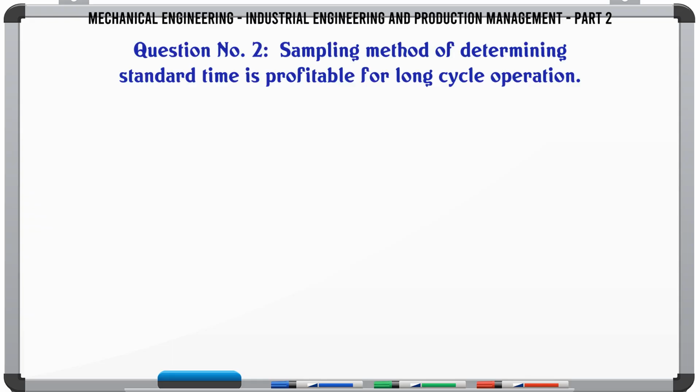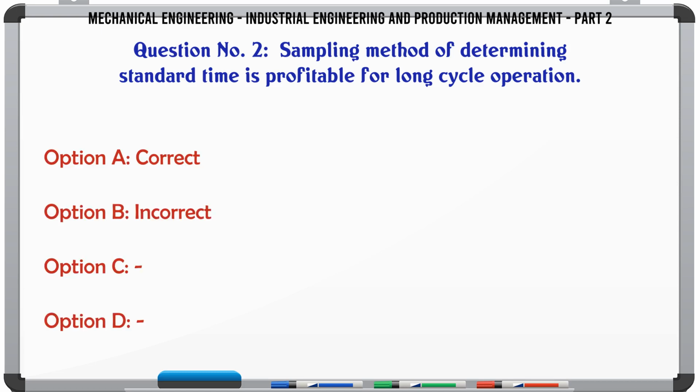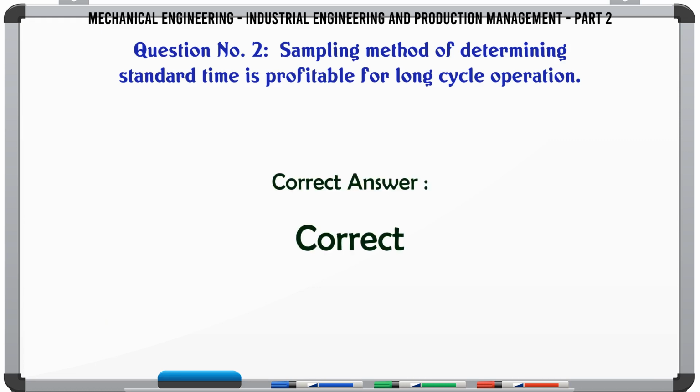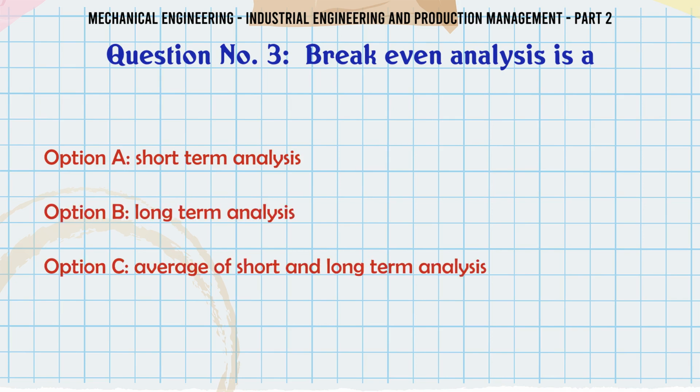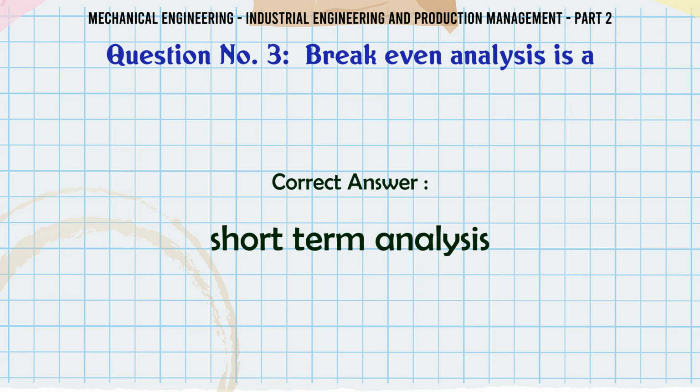Sampling method of determining standard time is profitable for long cycle operation. A. Correct, B. Incorrect, C. D. The correct answer is correct. Break-even analysis is A. Short-term analysis, B. Long-term analysis, C. Average of short and long-term analysis, D. Any one of these. The correct answer is short-term analysis.